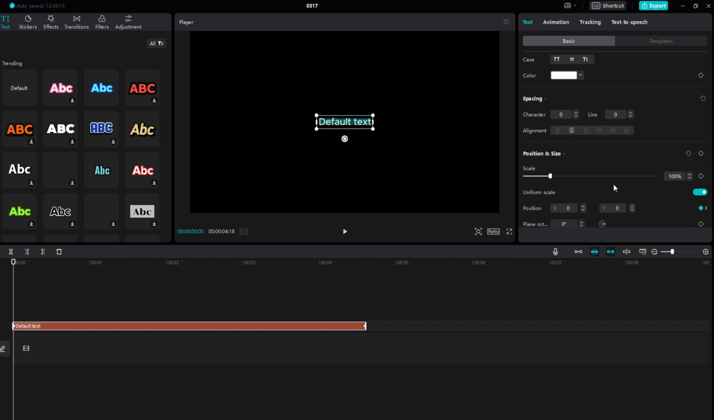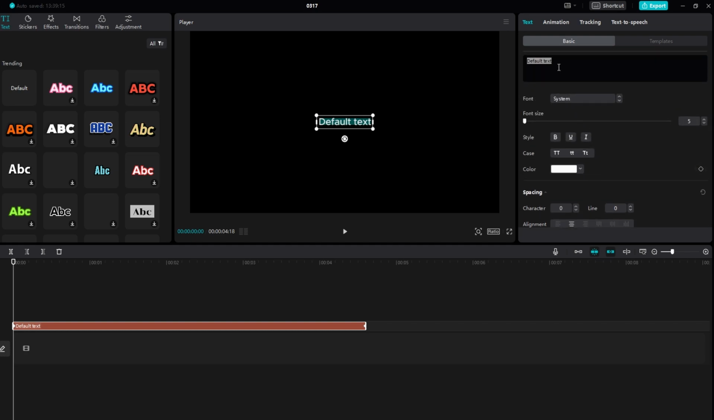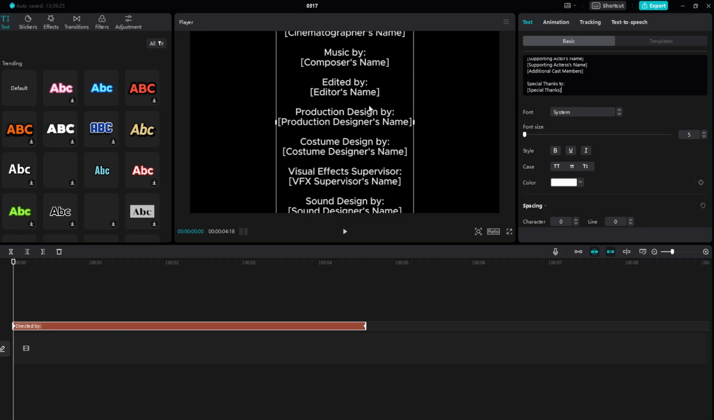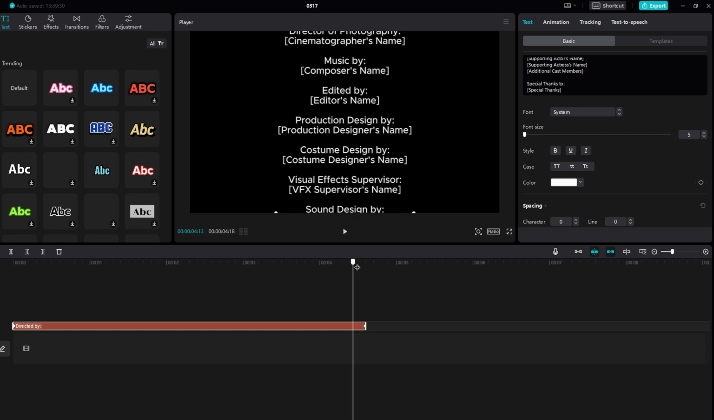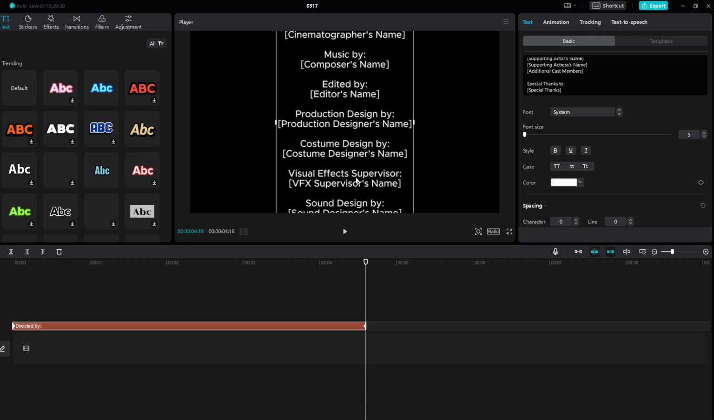Click on the back arrow to move to the first keyframe. Adjust the X position to center the text. Move to the last keyframe and adjust the text position upwards.